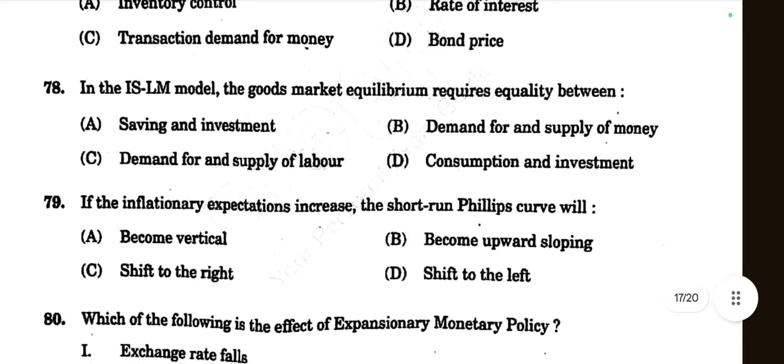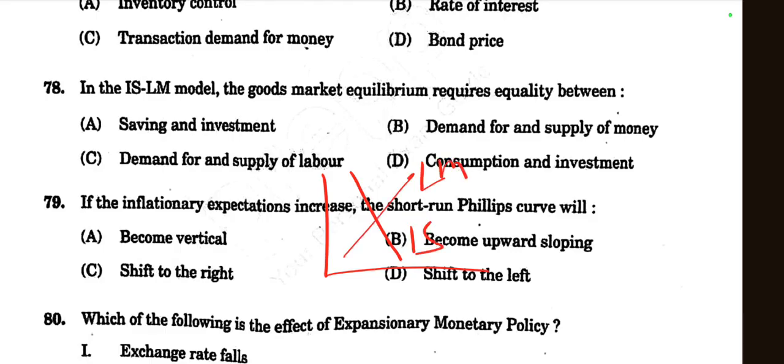Then question number 78, in the ISLM model, the goods market equilibrium requires equality between. ISLM, you know, this is the IS curve and this is the LM curve. IS is the goods market equilibrium, LM is the money market equilibrium. In the ISLM model, the goods market equilibrium requires the equality between saving and investment. Yes, this is the right choice. So option A is the right choice here, equality between saving and investment, IS curve, goods market equilibrium.